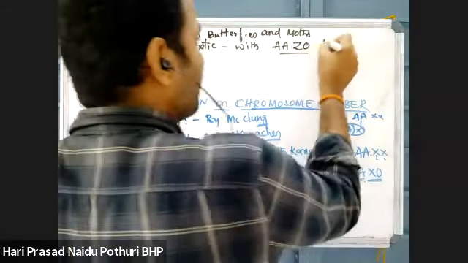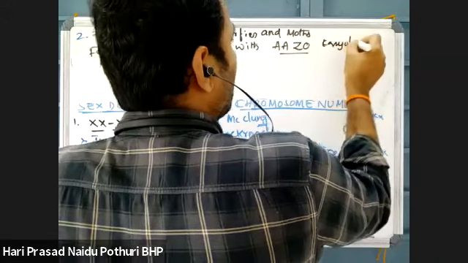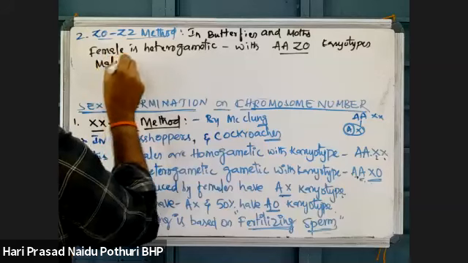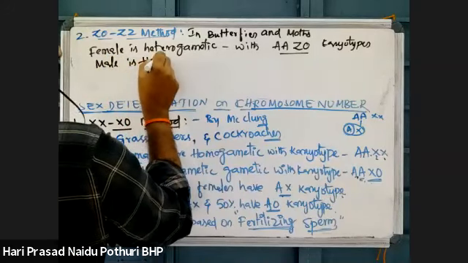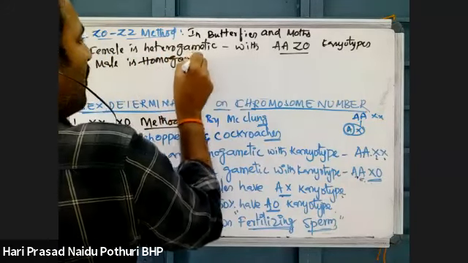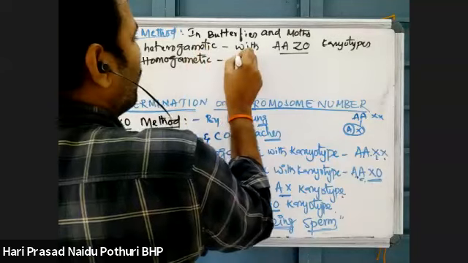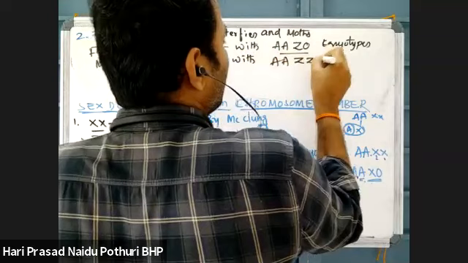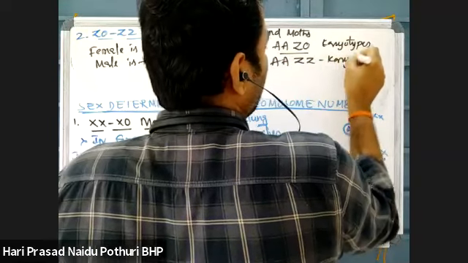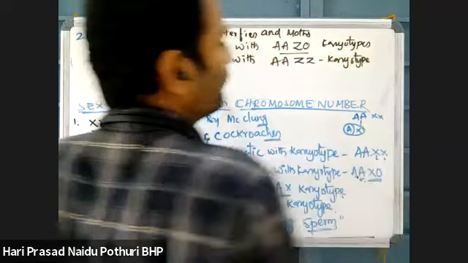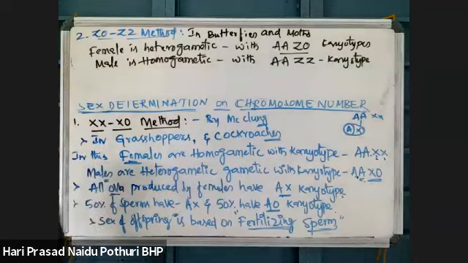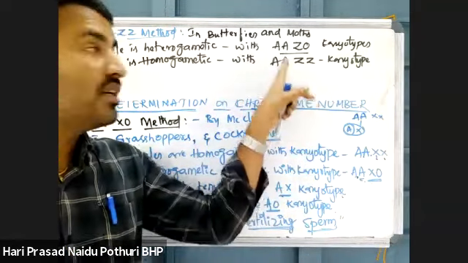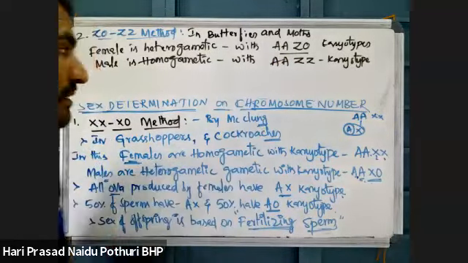ZO karyotype, chromosome complements. The male is homogametic with ZZ karyotype. That means males are producing similar kinds of gametes. Females are producing different kinds of gametes.